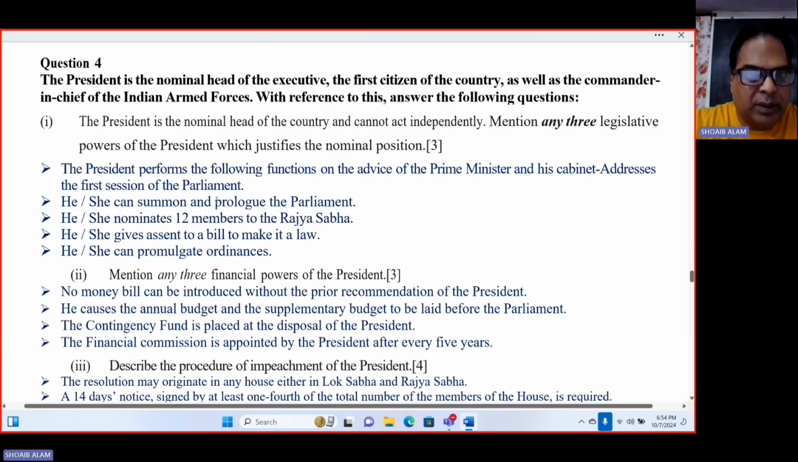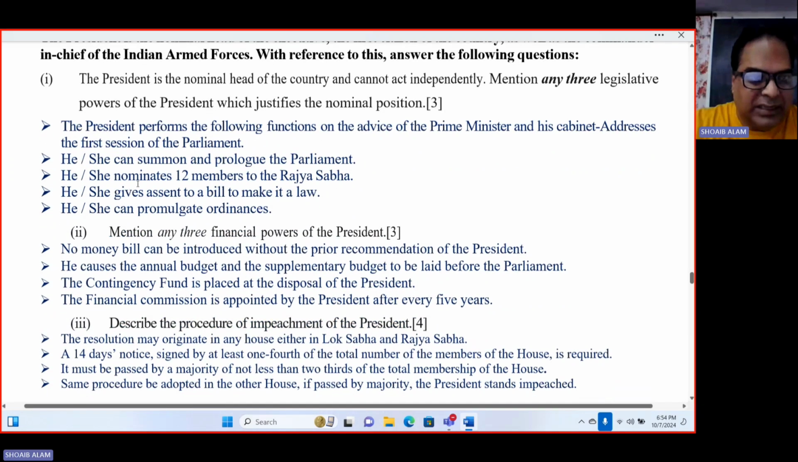He can summon and prorogue the parliament. He nominates 12 members to the Rajya Sabha. So these are the ones. The president is a nominal head of the country and cannot act independently. Any three legislative powers which justify the nominal position.